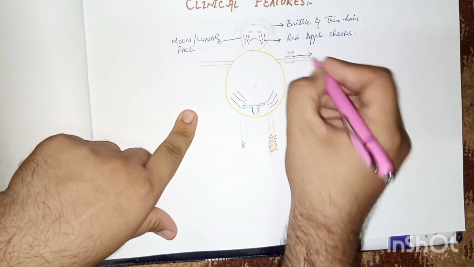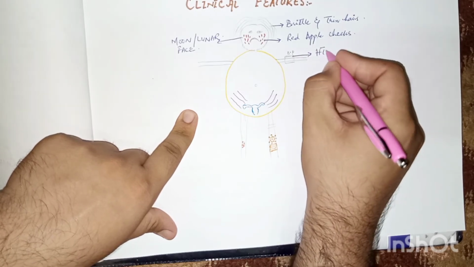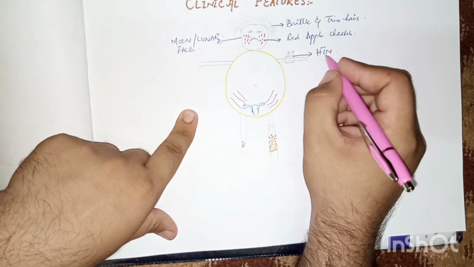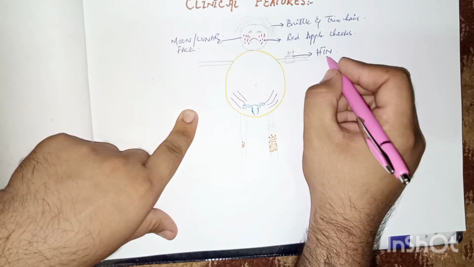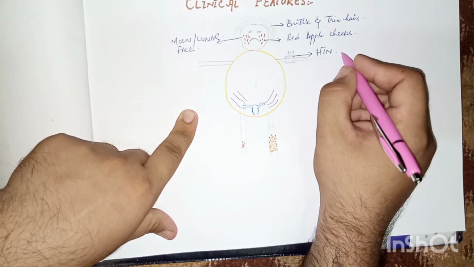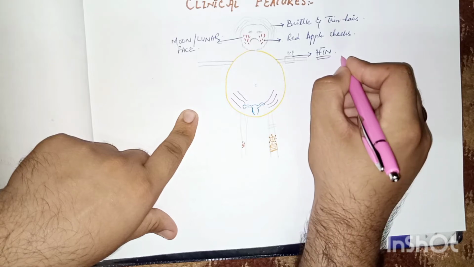And increased blood pressure, hypertension. Why hypertension? Because this ACTH, which is released from the anterior pituitary, also stimulates the mineralocorticoid receptors and activates the aldosterone, so sodium and water are increased in the body, which leads to this hypertension.